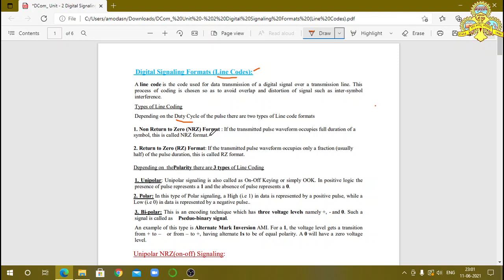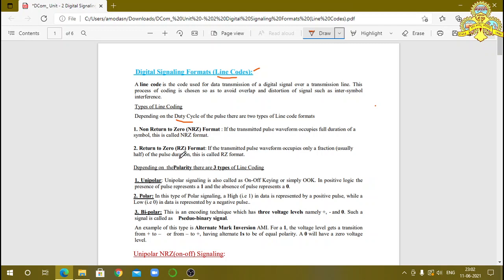Return to zero format means the transmitted pulse waveform occupies only a fraction, usually half, of the pulse duration. In NRZ it does not return back to the zero position, but in return to zero, its name indicates it returns back to the zero position within a fraction of the symbol, usually half of the symbol duration.